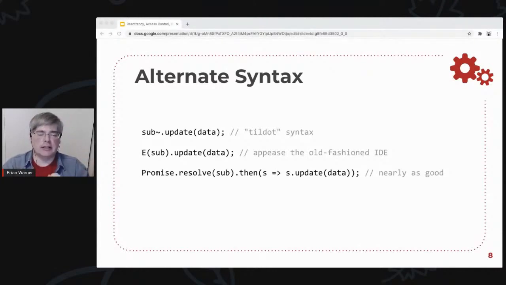What we're doing here is we're setting up a promise, and we're using the then method on it to take that call to the update function and push it off to sometime in the future. In JavaScript, this is called the microtask queue. This is using the event queue that's built into JavaScript in order to schedule work for some point in the future.